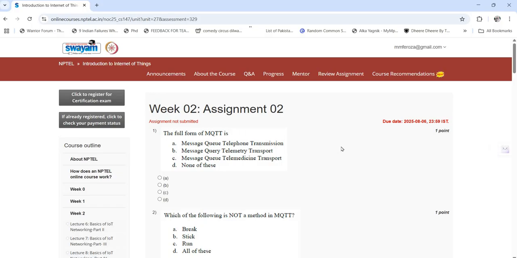First question: the full form of MQTT is message queue telephone transmission, second option is message query telemetry transport, message queue telemedicine transport, and option D is none of these. So the correct answer is none of these, because the correct full form of MQTT is message queuing telemetry transport.